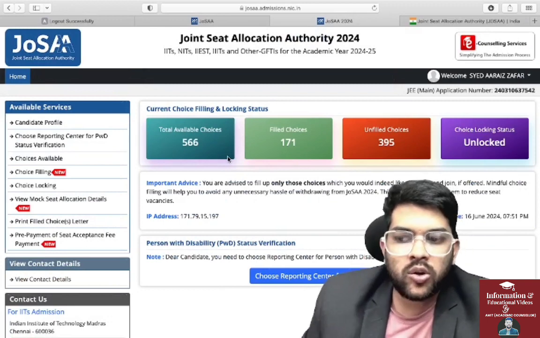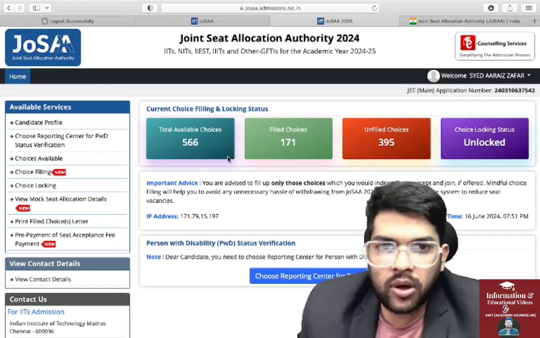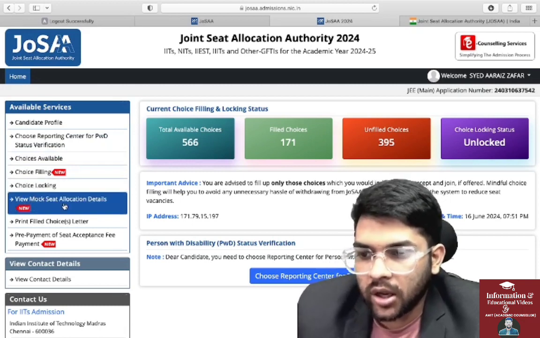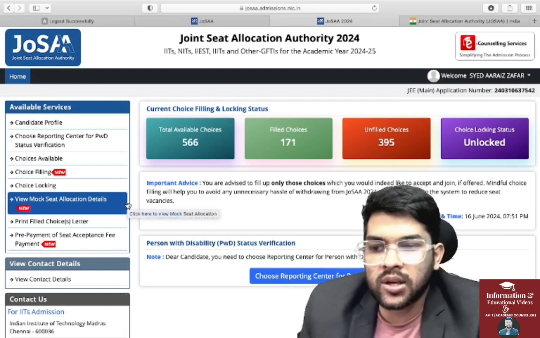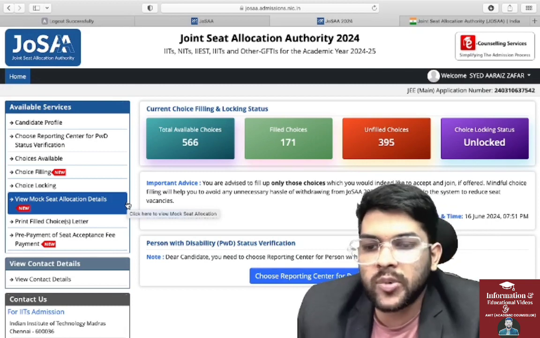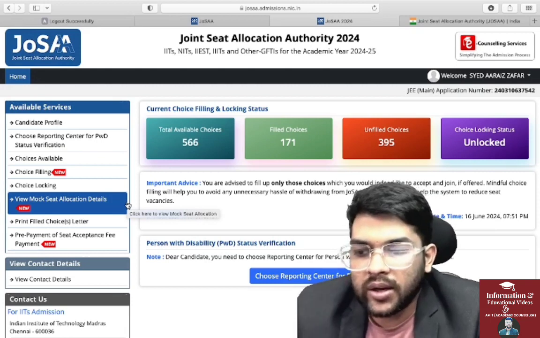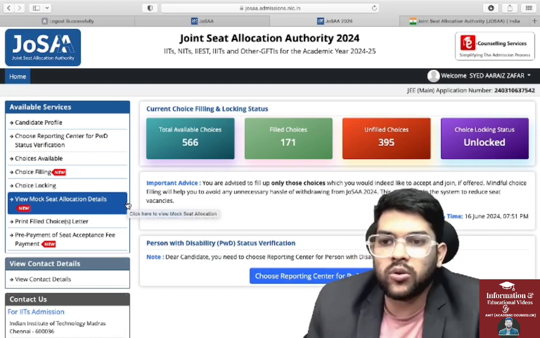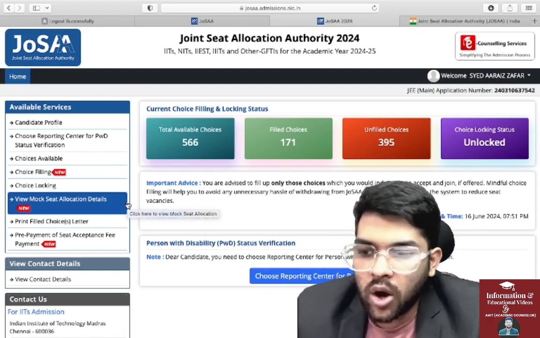To check your mock allotment 2, you just have to log in on the JOSAA website or login portal using your application ID and password, and in the Available Services section, click View Mock Seat Allotment Detail. On the same link, you will get the mock allotment 2 result. Earlier it was showing only the first result, but now it will show the second one. Mock allotment 1 result will not be available at that time, so kindly check your mock allotment 1 detail now if you haven't checked. To check mock allotment 2, check tomorrow after 12:30 p.m., in the afternoon.